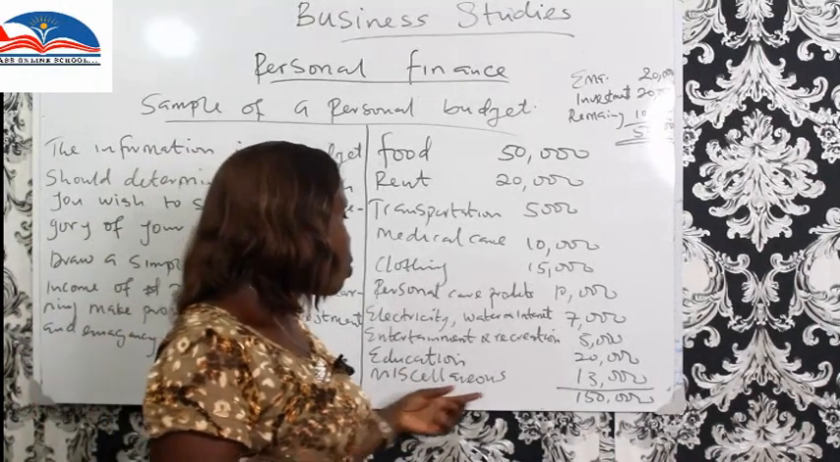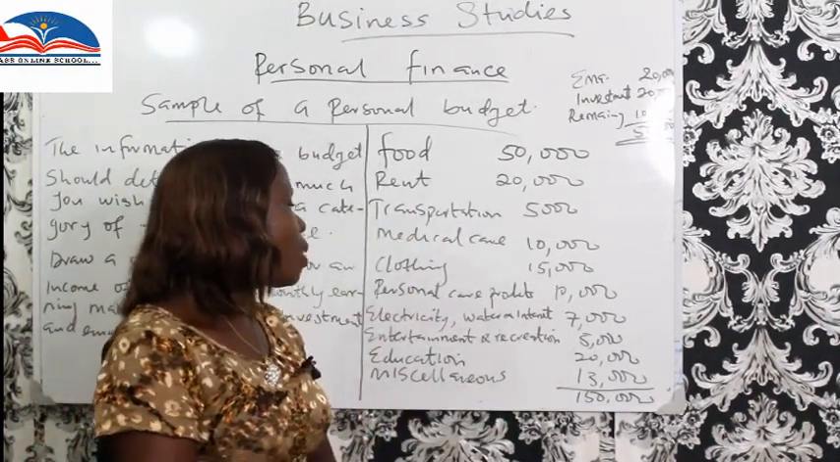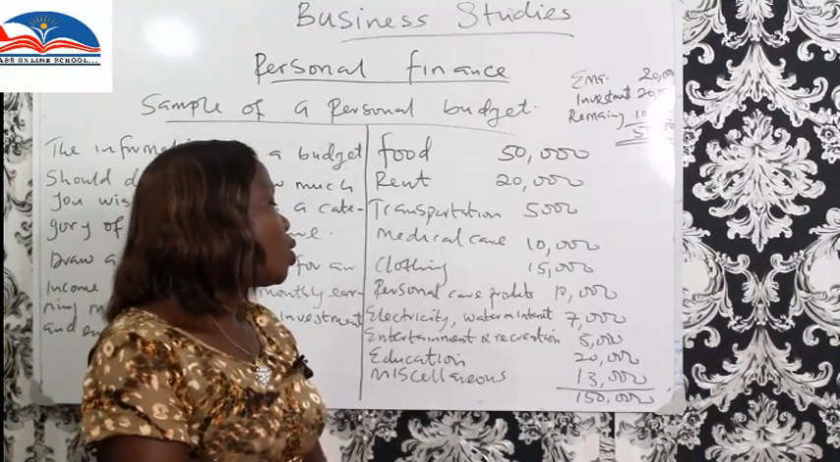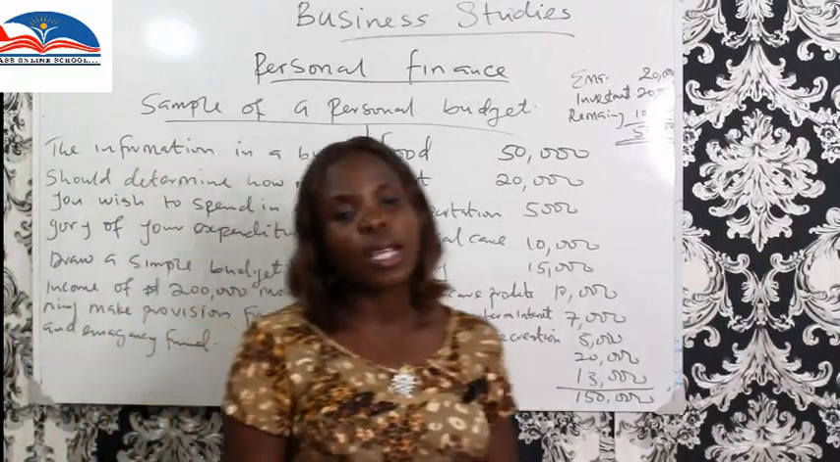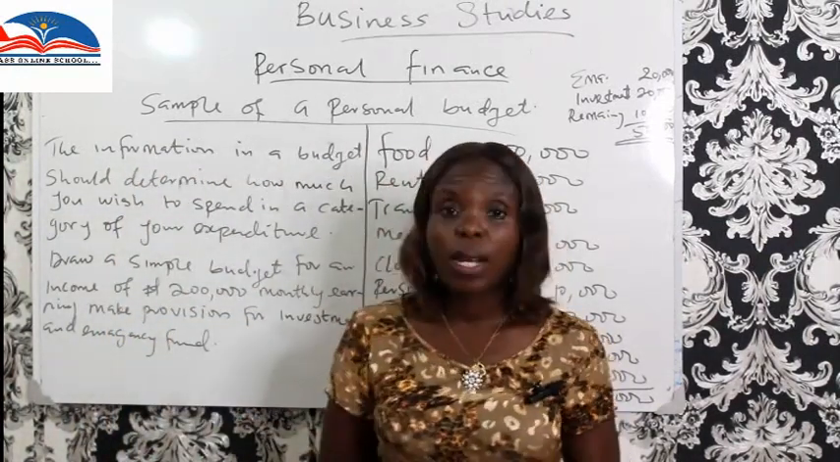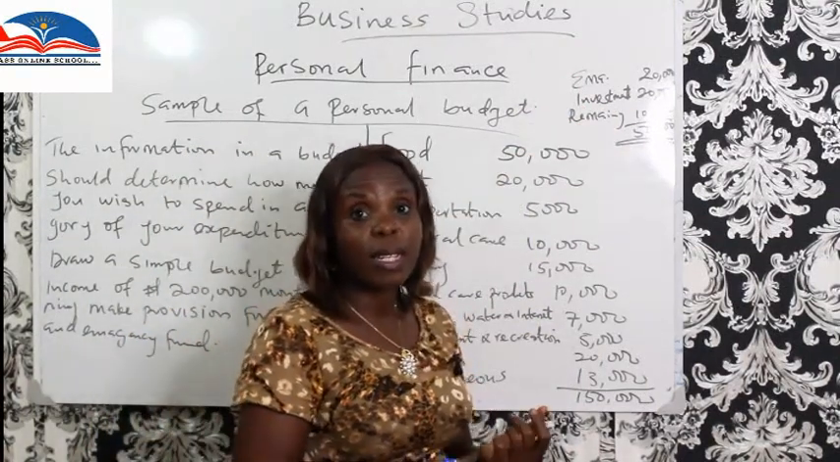Then you have miscellaneous of 13,000. Put all together, we have drawn a budget plan for a monthly expenditure of 150,000 naira. And so remember that we should take cognizance of emergency fund and investment. And then in emergency fund, you put in 20,000 for emergency fund.